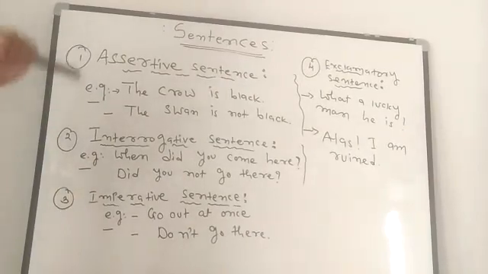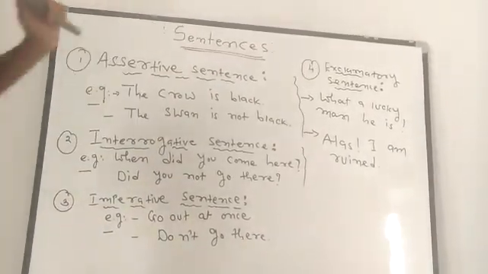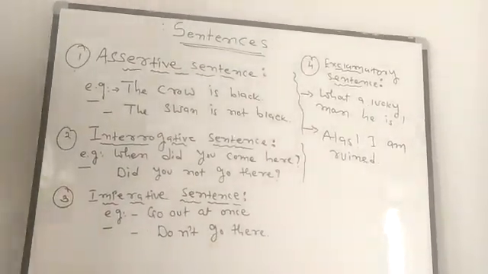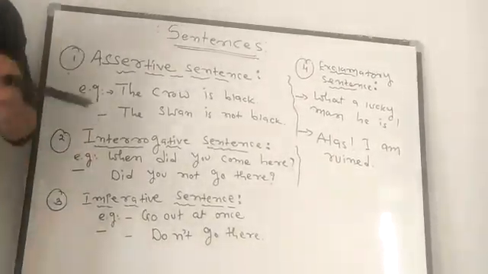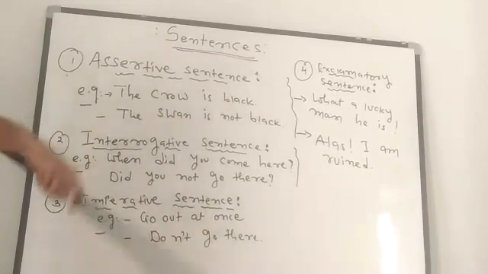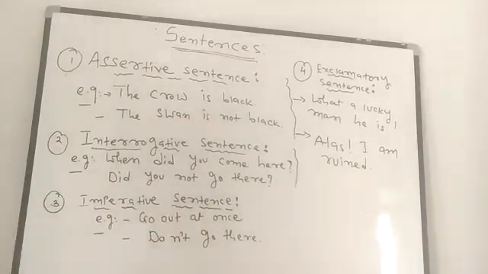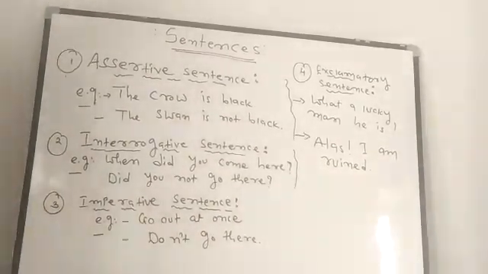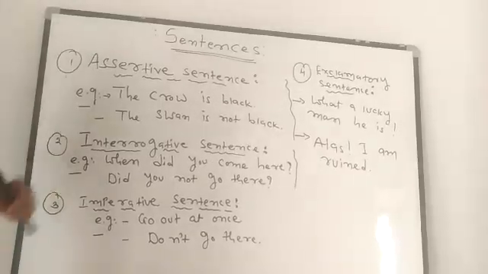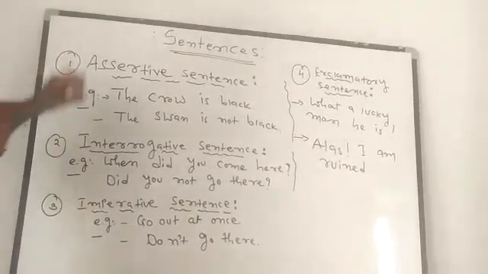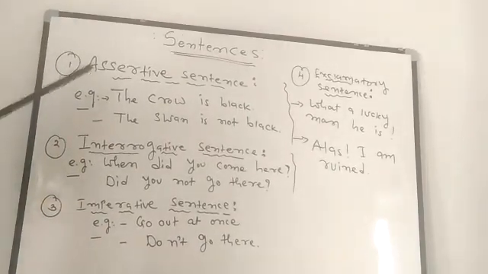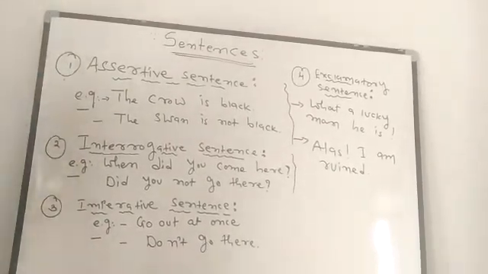There is also one more sentence, the optative sentence, used mostly to give blessings and for prayer. When some such sentences are used, optative sentence is used, but in today's lecture, we only get the information about these four types of sentences.